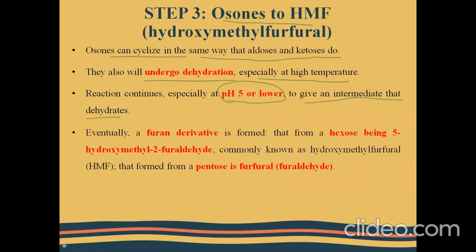Fortunately, this intermediate formed is nothing but a furan derivative. If the initial reactant is a hexose sugar, then the furan derivative is called 5-hydroxymethyl-2-furaldehyde, which is commonly known as hydroxymethyl furfural. And if the initial reactant is a pentose sugar like xylose, then the furan derivative formed is furfural or furaldehyde.